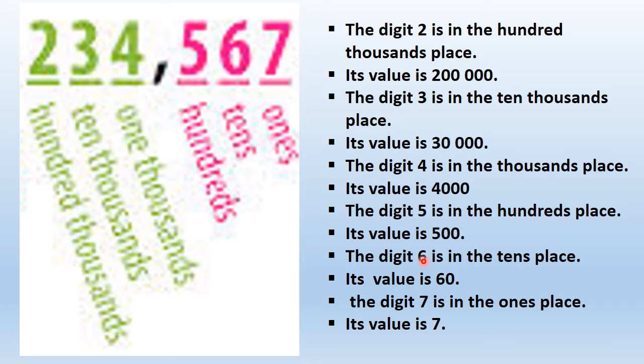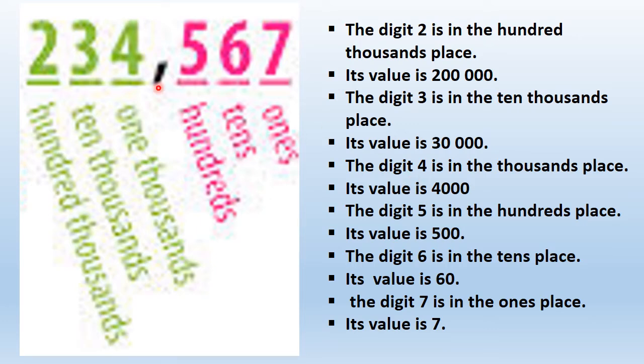Then digit 6. You can see digit 6 is in the tens place, and the value is 6 multiplied by 10, which is 60. So the value is 60. Then digit 5. Digit 5 is in the hundreds place and what is the value? 5 multiplied by 100 is 500. So the value is 500.